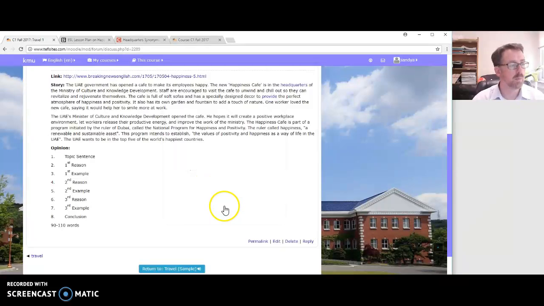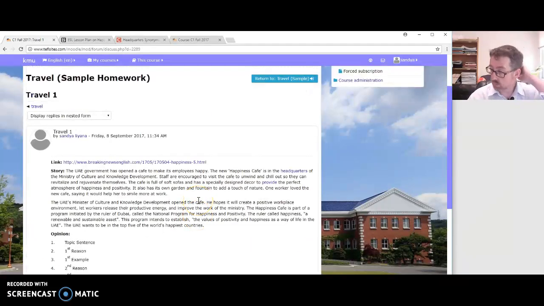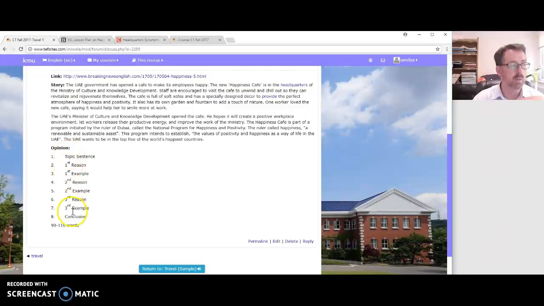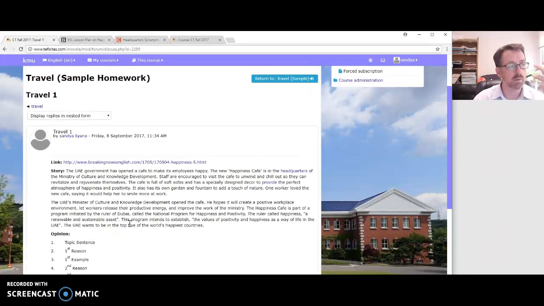Alright, so that is how you put in your link, your story, maybe put in 5 words here, link it in through the glossary, and then your opinion should follow this format, and maybe 90 to 110 words. Now when you're finished with all of that,